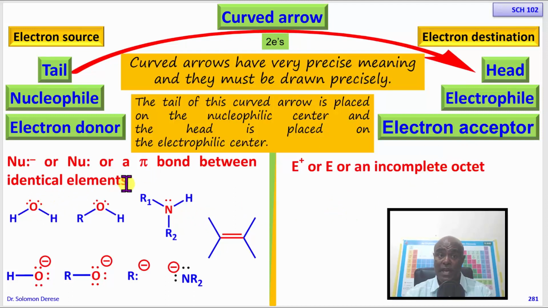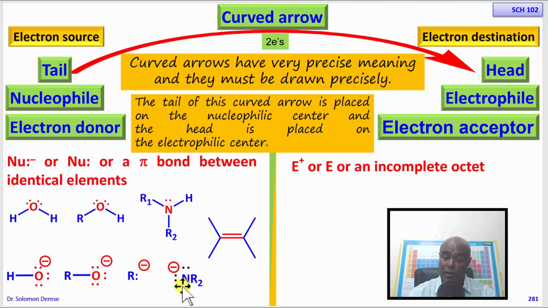Okay, so the arrows are going to start from the lone pair of electrons. This is where the electrons are. So the arrow will start from the lone pair of electrons, be it on neutral or negatively charged nucleophiles that have lone pair of electrons.